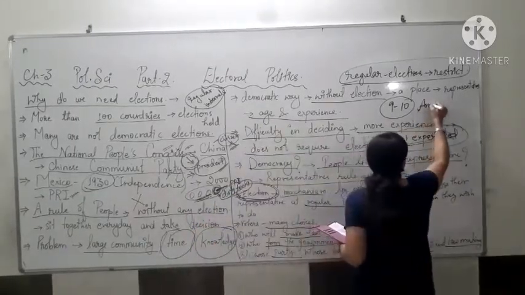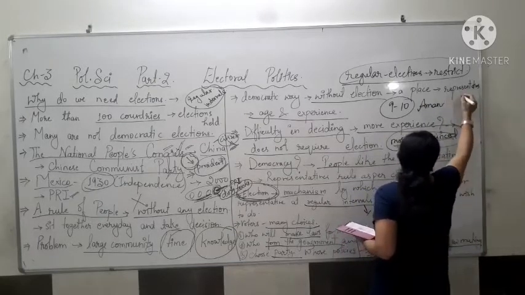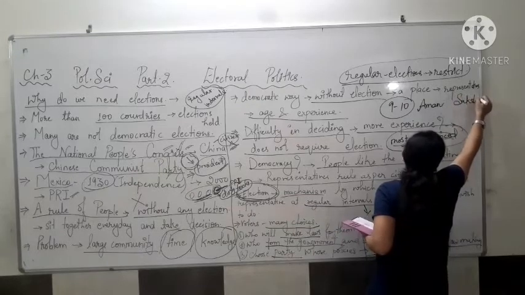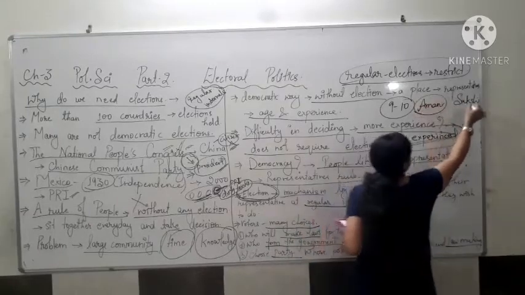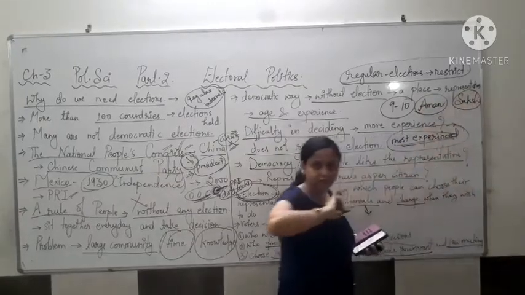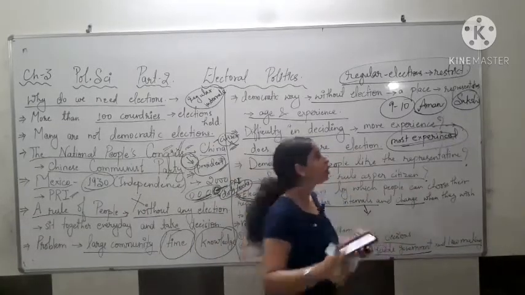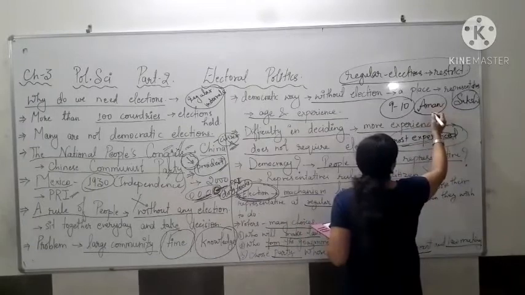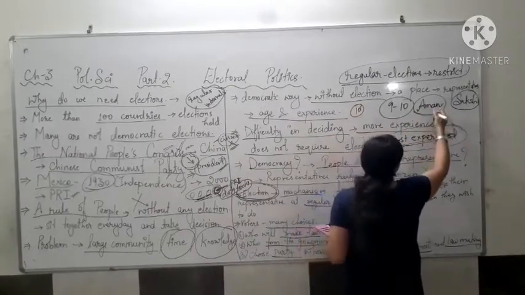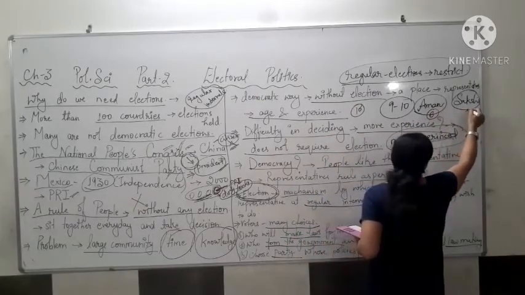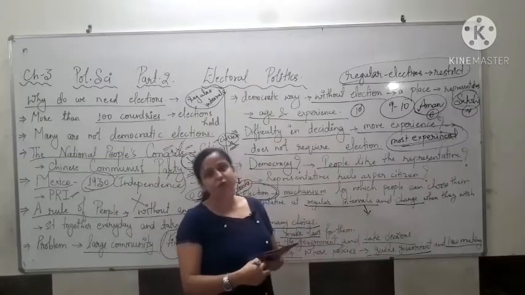Now in this, suppose Aman, and we are having Sakshi. One girl should also be there, right? So we are having Aman and Sakshi as the candidates. Okay. Now everyone will vote for them. Suppose there are 10 people. So Aman got 6 votes and Sakshi got 4 votes. So who will win? Obviously Aman won.